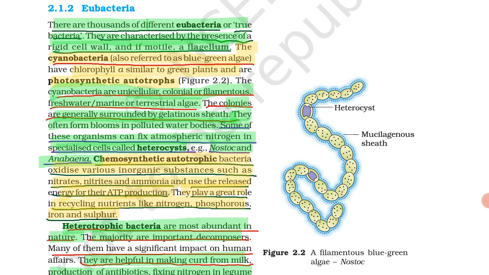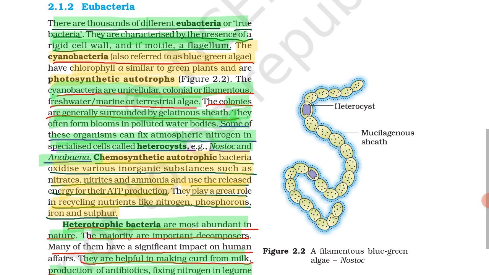The next question may ask: what are the various inorganic substances oxidized by chemosynthetic autotrophic bacteria? So you must know these inorganic substances: nitrates, nitrites and ammonia.